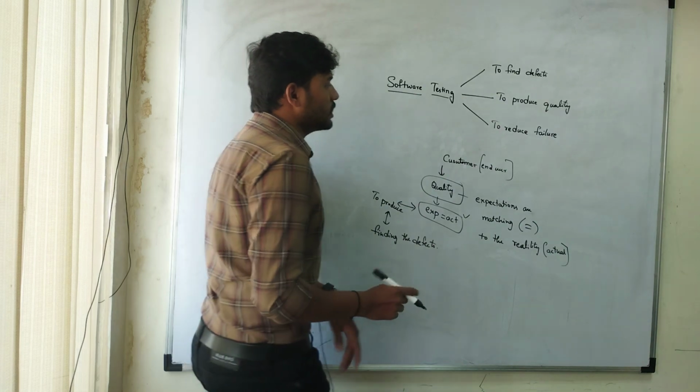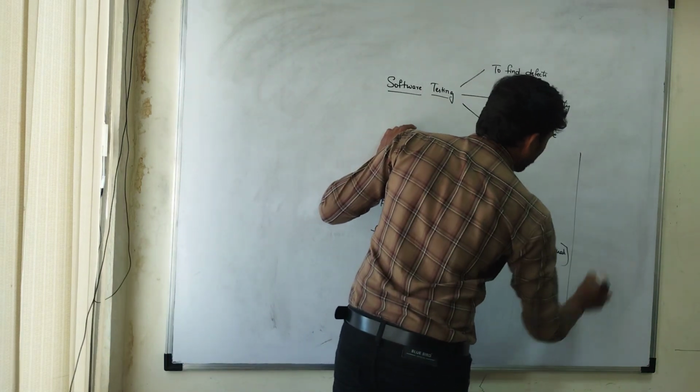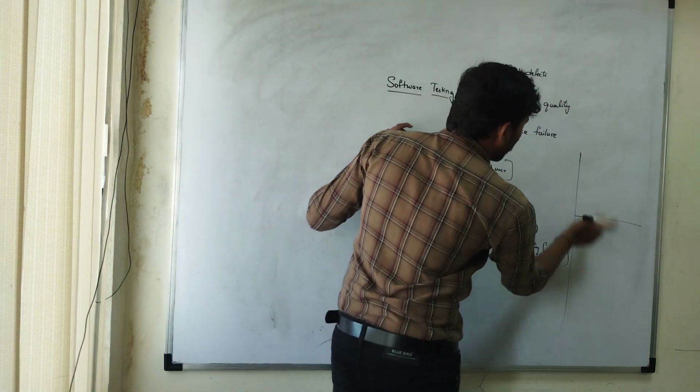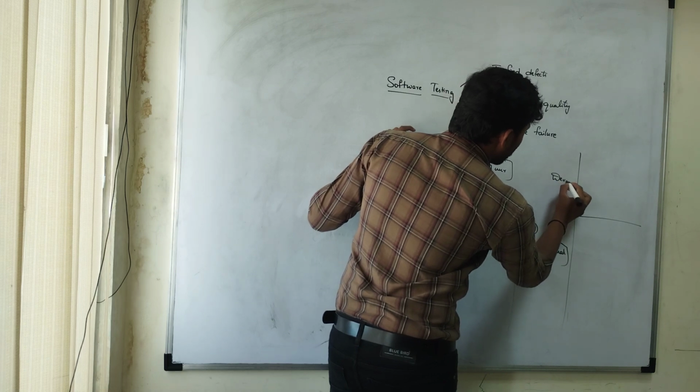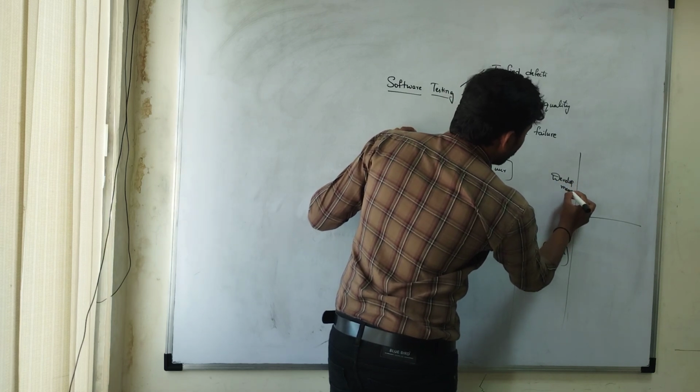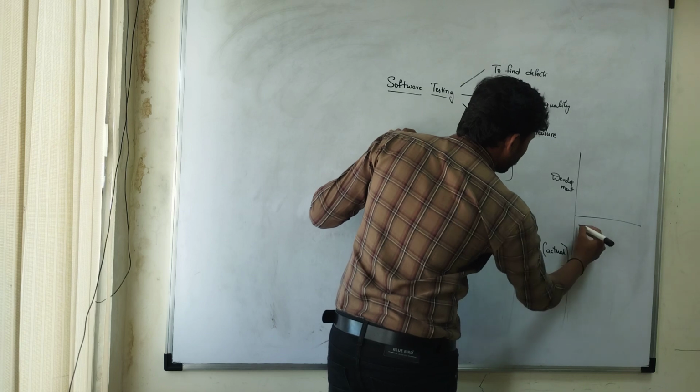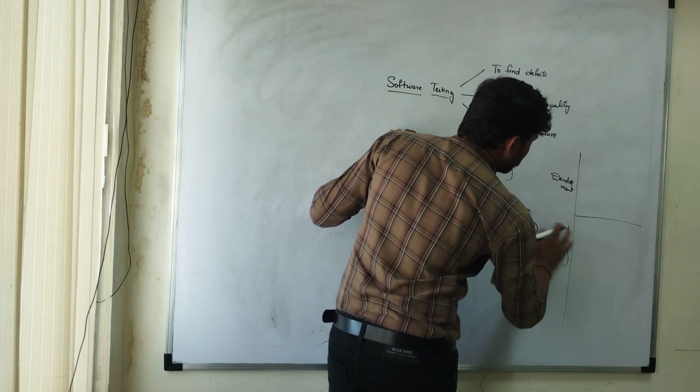Okay, how are we doing this testing? Simply, here I am talking about two environments. One is the development environment, second one is the market environment.